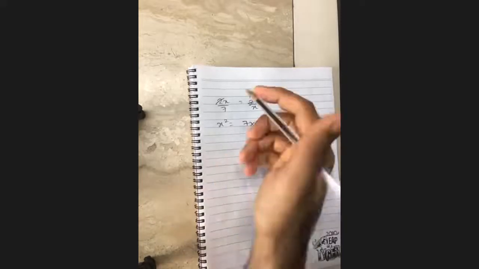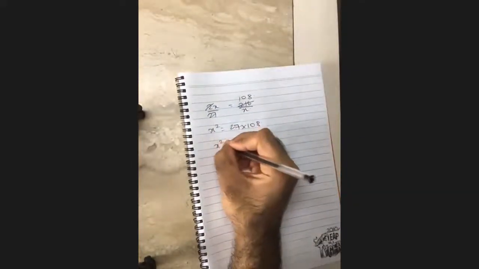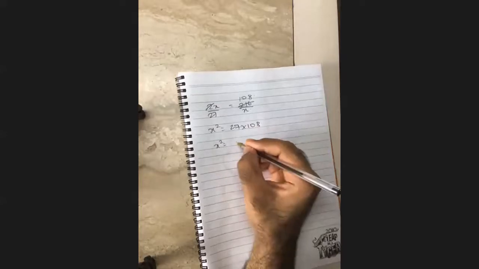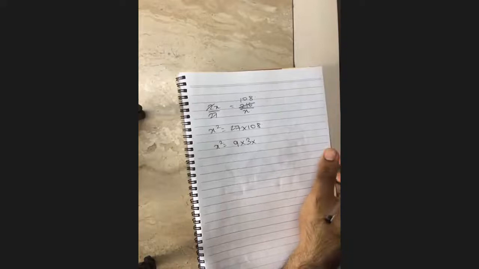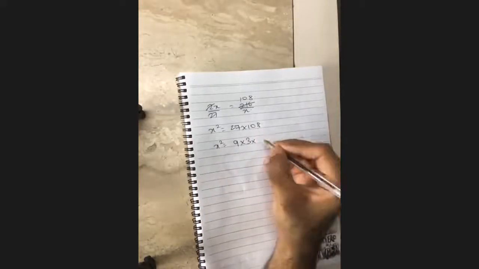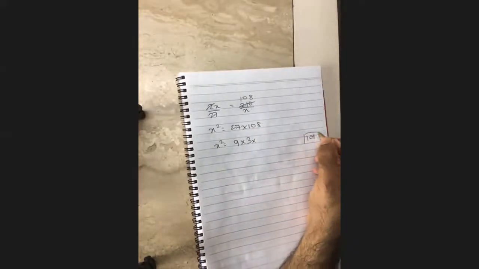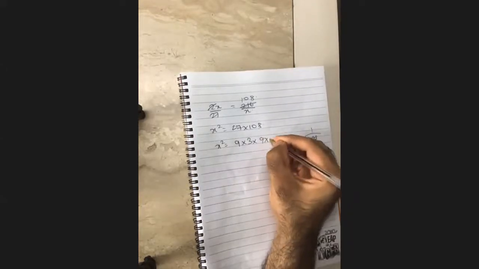It's 27, sorry, this is not 7, this is 27. Right? What is this? This is nothing but 9 into 3. What is 108? Let's divide by 9. 9 ones are 9. 18. So 9 into 18.